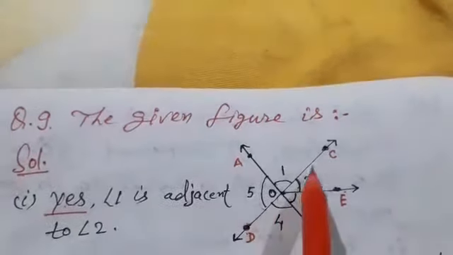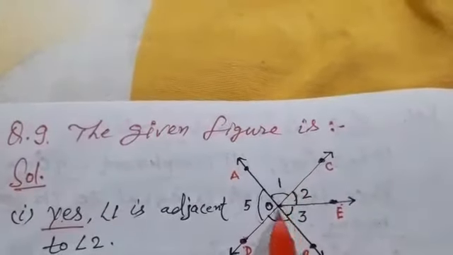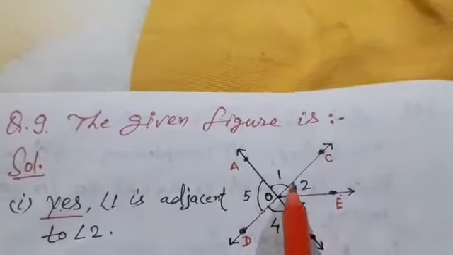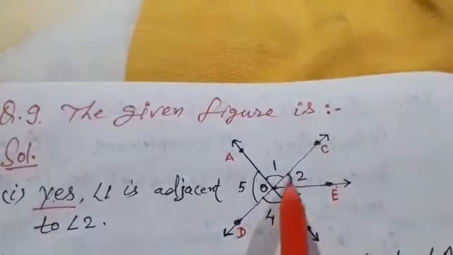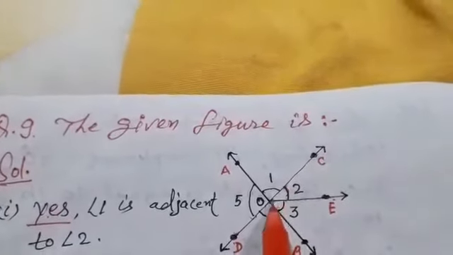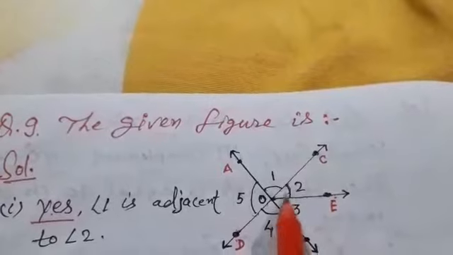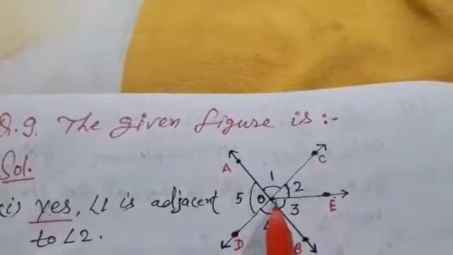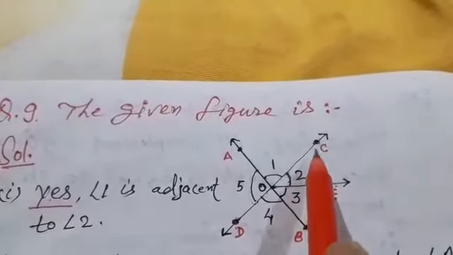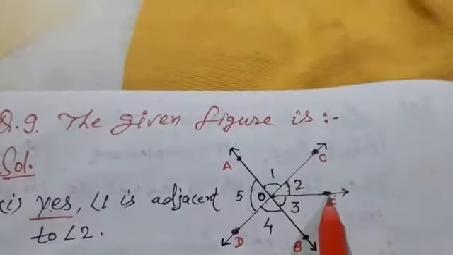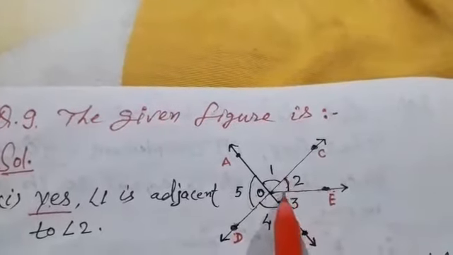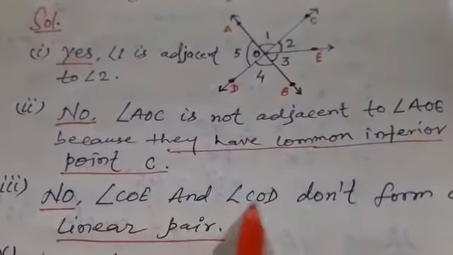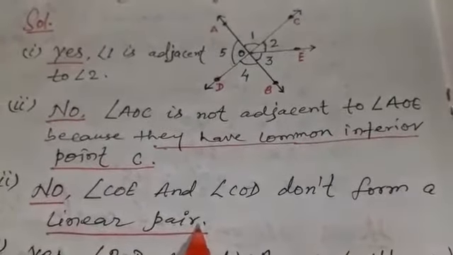COD is 180 degrees because it is on a straight line and a straight angle is 180 degrees. But angle COE is another angle which lies on it. So we can say that it is not true. Angle COE and angle EOD form a linear pair.